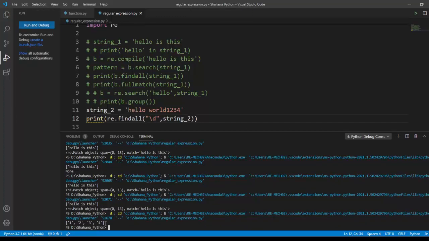Okay, we got our numbers here: 1, 2, 3 and 4. These are the numbers present in our string. This syntax, backslash d, is used to find if any number is present in our string.